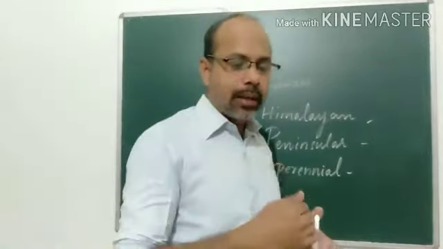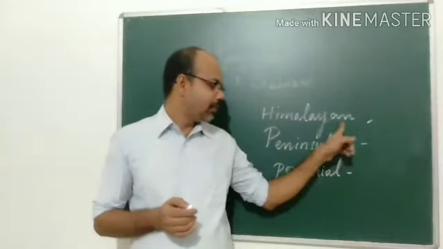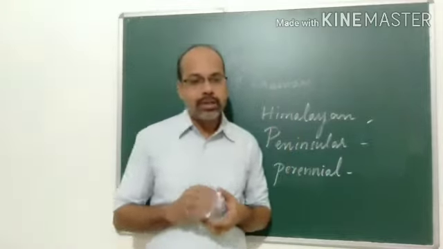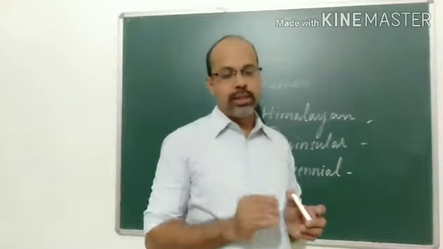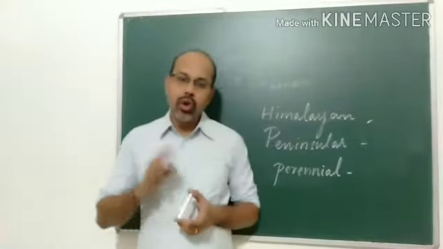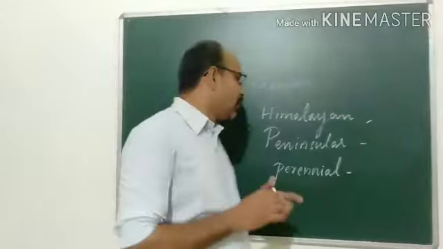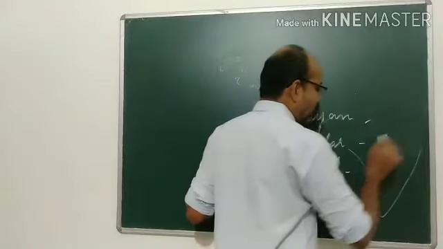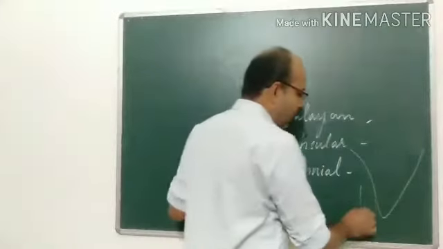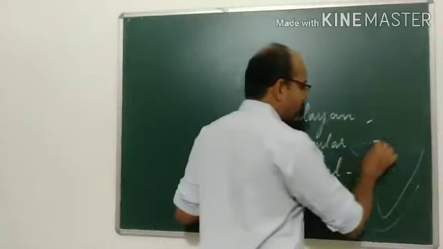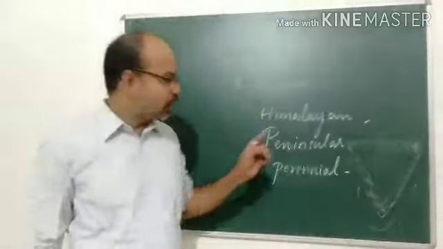Himalayan rivers are perennial, but peninsular rivers are mostly seasonal rivers. Only in the rainy or monsoon season can we find water. All through the year we cannot find water in the peninsular rivers. Where is the peninsular river? We know that South India is called a peninsula because three sides are surrounded by water. So the triangular landmass of South India is known as peninsular India.